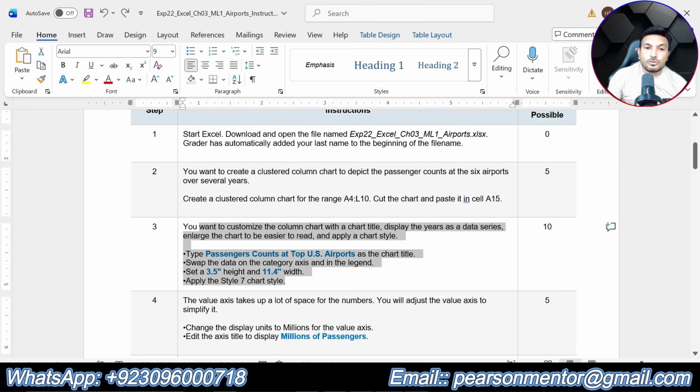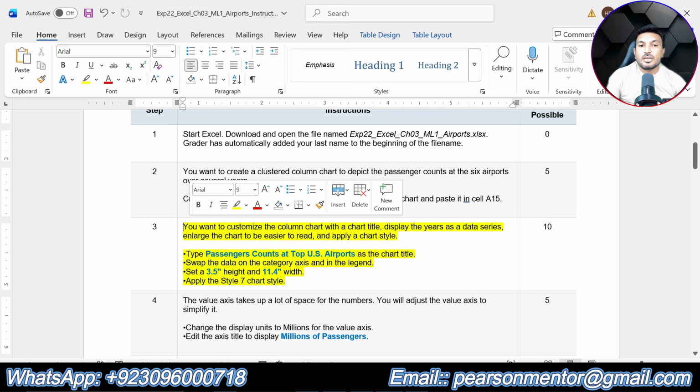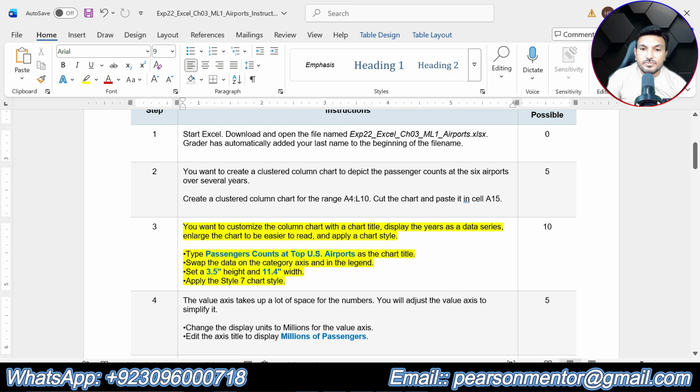So now we are supposed to do the next step, step number 3. You want to customize the column chart with a chart title. Display the years as a data series. Enlarge the chart to be easier to read and apply a chart style. So now basically in step number 3 we are supposed to customize the clustered column chart that we have just created.